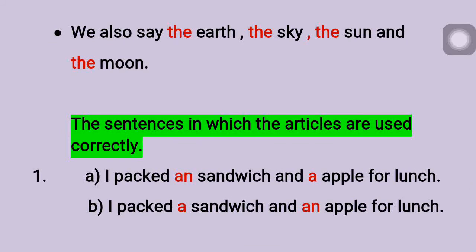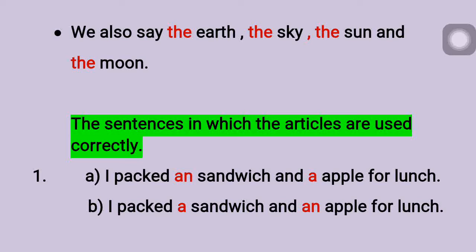Now let's see. First one, I packed an sandwich and an apple for lunch. Is it looking correct when you are hearing it? Can you feel it the correct sentence? Or B, I packed a sandwich and an apple for lunch. So which is the correct sentence here, girls?